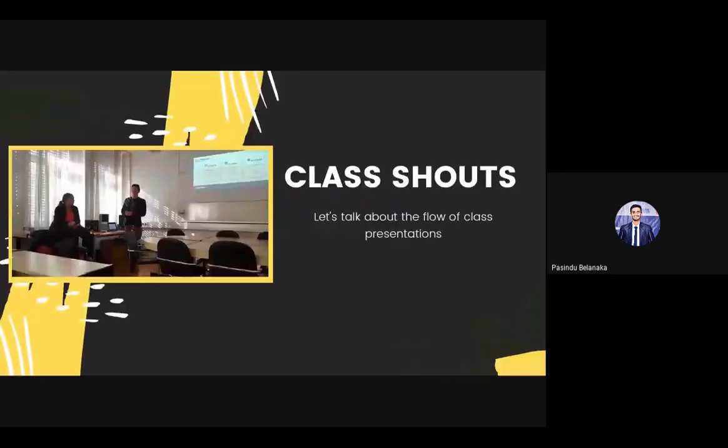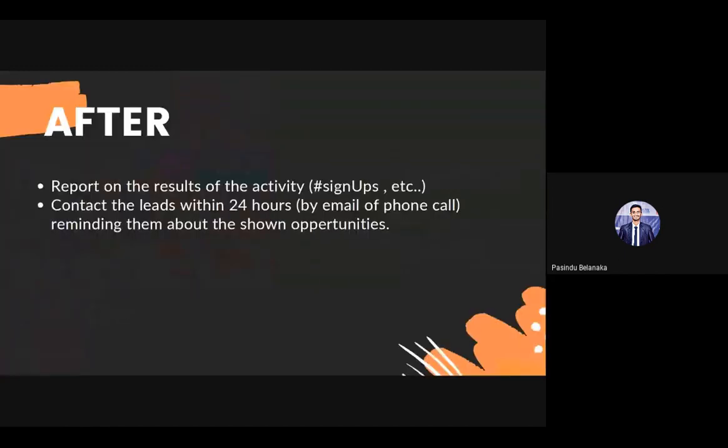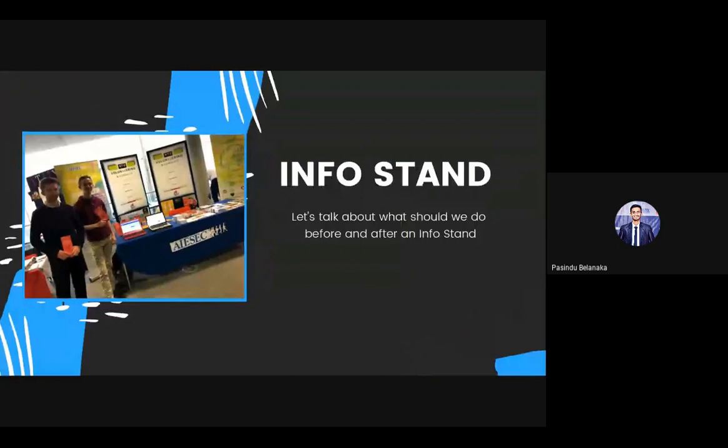So that's all I'm going to talk about regarding the information stand. If you're doing an information stand, keep these things in mind, because if you know what you're doing and the right way of doing it, the outcome will be much more certain.